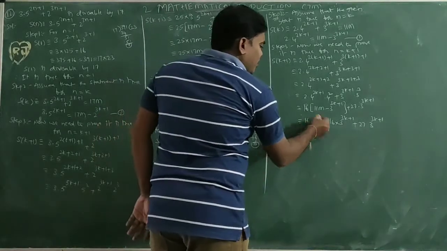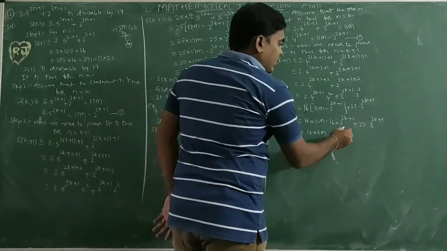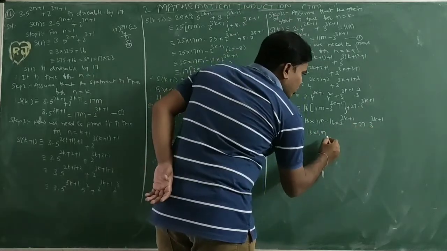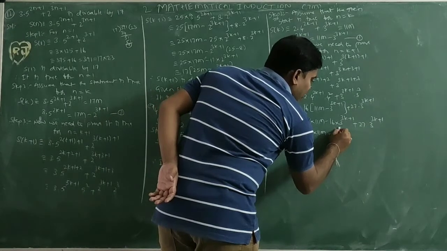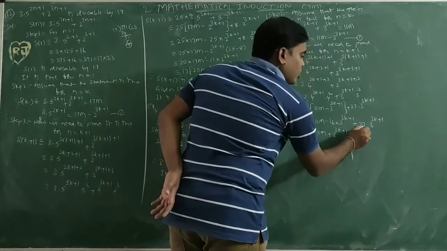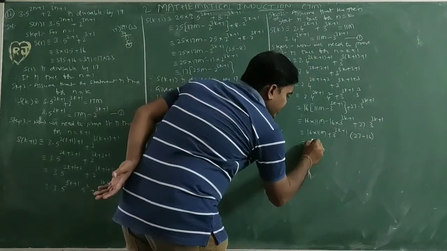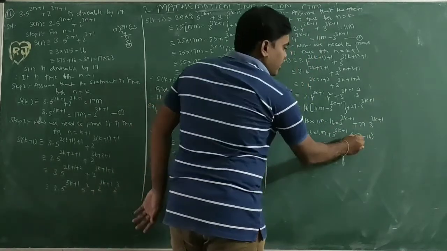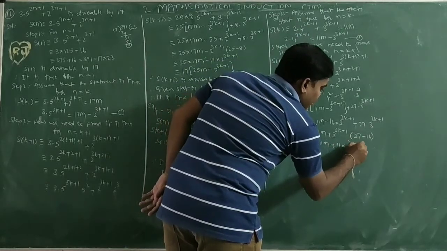I don't want to multiply 11 into 16, so I keep it as 16 into 11m. In the 3 power (3k plus 1) terms, 27 minus 16 is 11, so 11 into 3 power (3k plus 1).